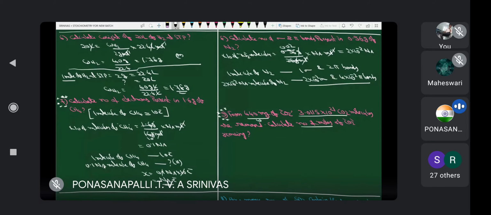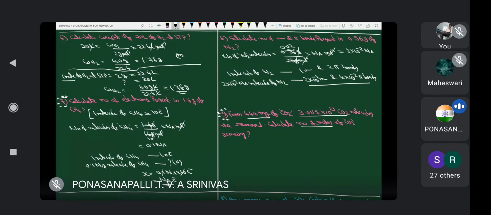Therefore, weight minus molecules gives rise to moles. Why? Because this is the initial one, this is the removed one, this is the remaining one. Therefore, how to get the remaining one? Initial minus removed. Why? Because initially some amount of carbon dioxide is there. From this some amount of carbon dioxide is removed. Finally, how much carbon dioxide is there? That is the question. Remaining means initial minus removed.